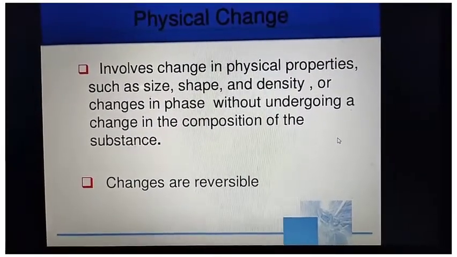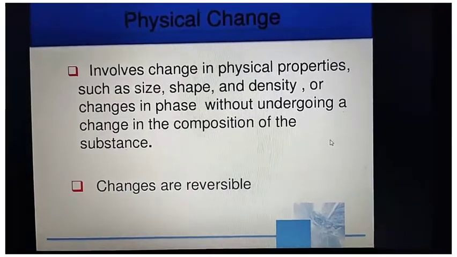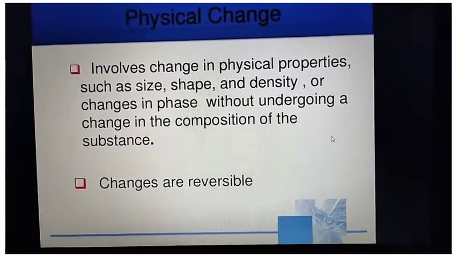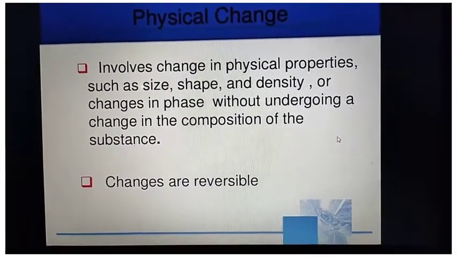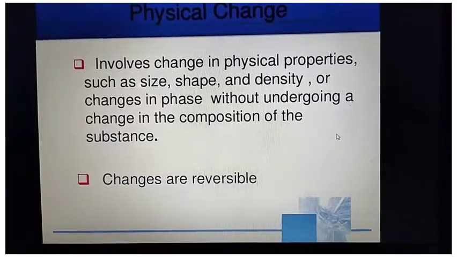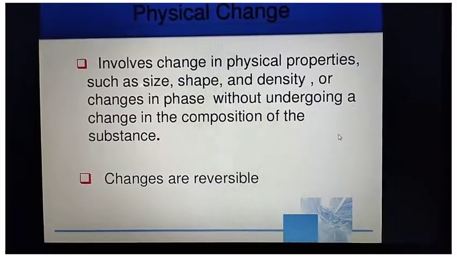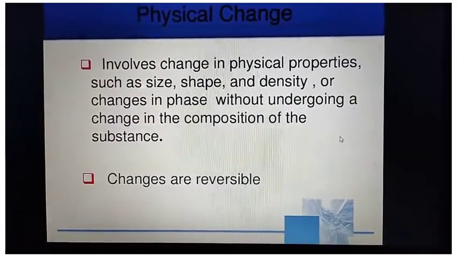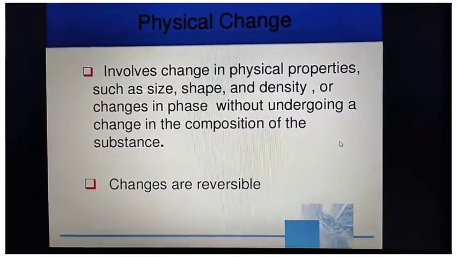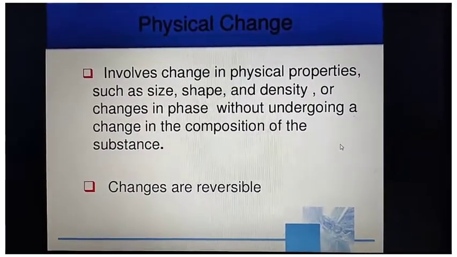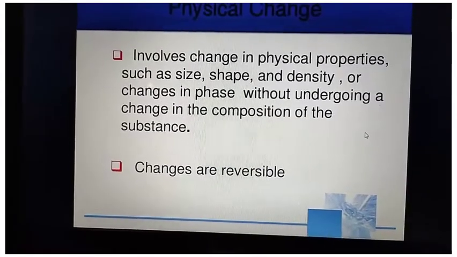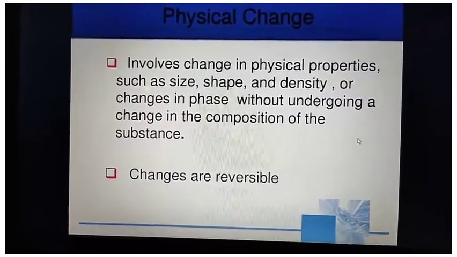Now the second point is what? Physical change is reversible. For example, if you dissolve salt in water, that salt which is dissolved in water can be recovered by allowing the water to evaporate. A physical change involves a change in physical properties.